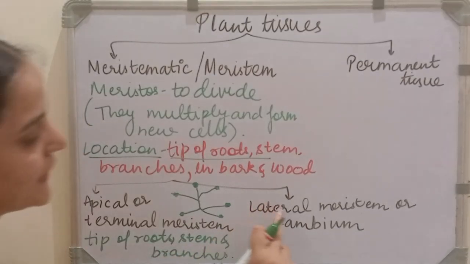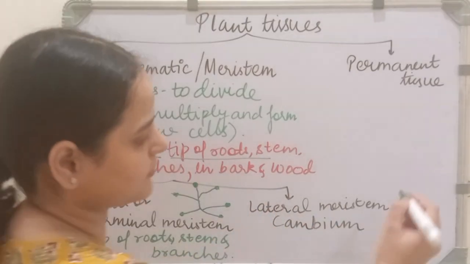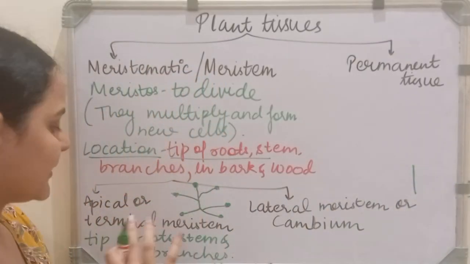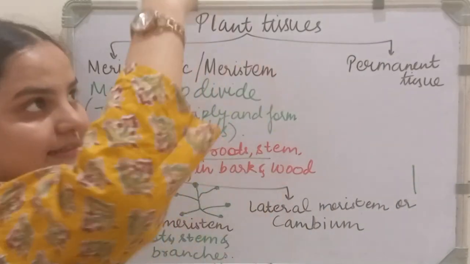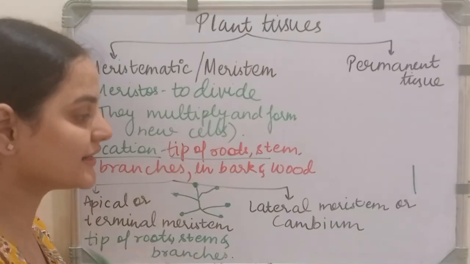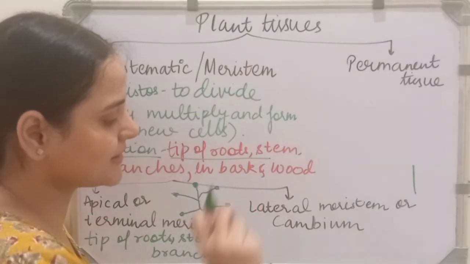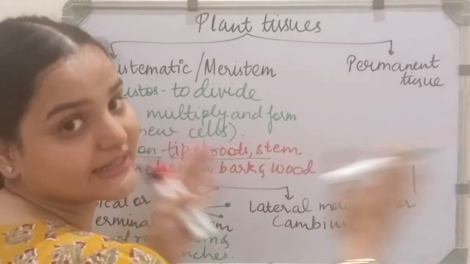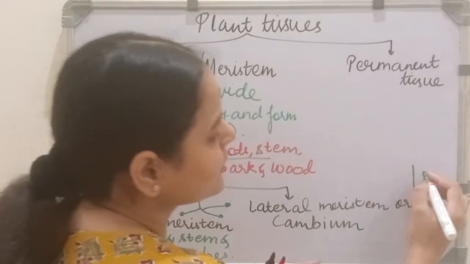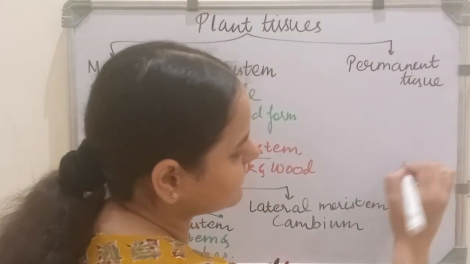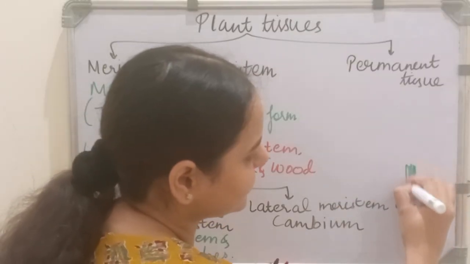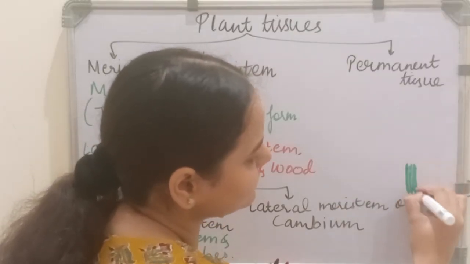Now lateral or cambium meristem. Suppose this is the plant. In apical or terminal meristem, the plant was increasing in height, spreading its branches. But in lateral meristem or cambium, we want our plant to increase its diameter or girth. Suppose this is the original plant. After time we observe its diameter has also increased, it has widened.